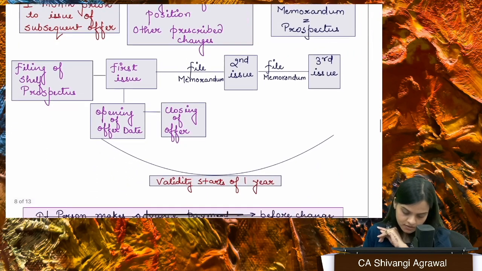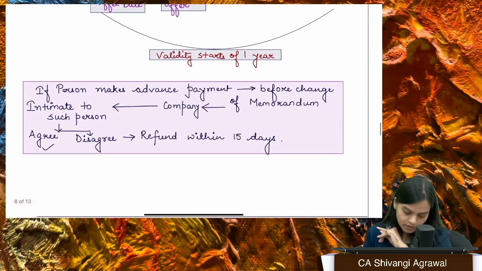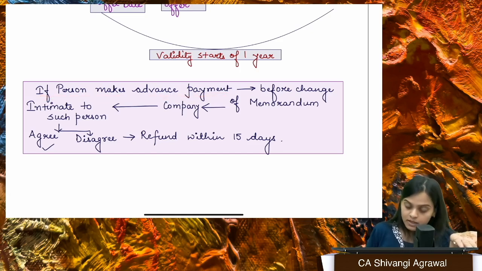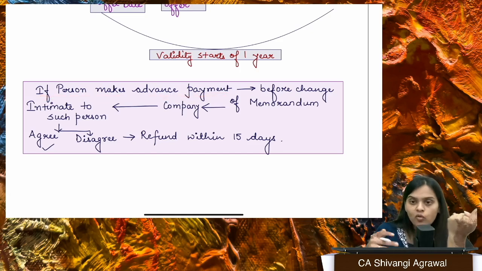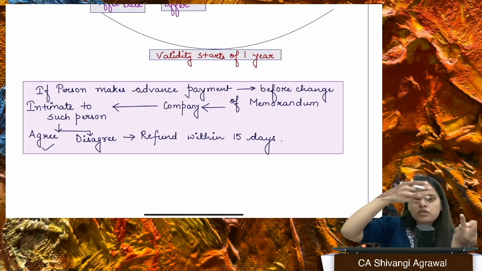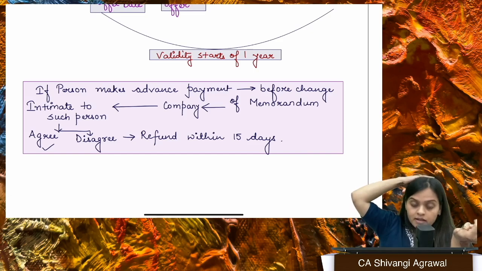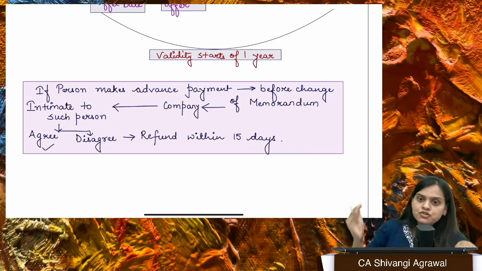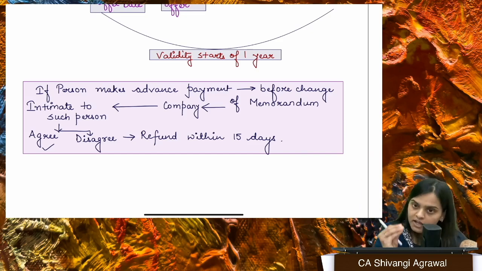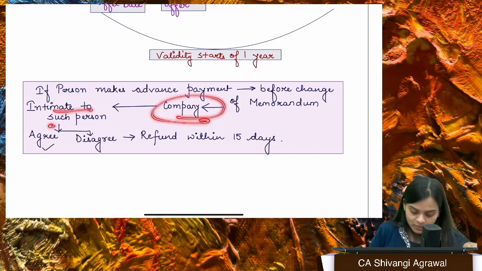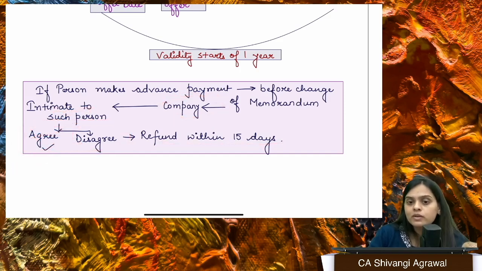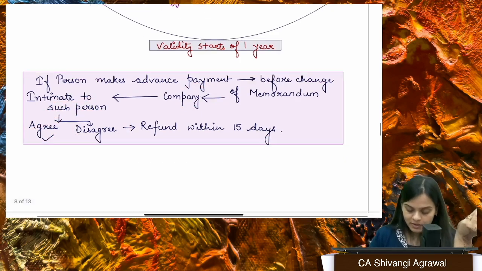This is the prospectus, right? This I have already told you now. The only thing I need to tell you now is, if there is some person who has already made an advance payment before the filing of the information memorandum, saying, okay, this is the prospectus, on the basis of this we are going to issue. Now the information memorandum is filed and I get to know, oh my God, the company's financial position is deteriorating and I don't want to invest now. So the company will intimate such a person, and if that person agrees, great. If he doesn't agree, you will refund that amount within 15 days. Whatever subscription he has given will be refunded.